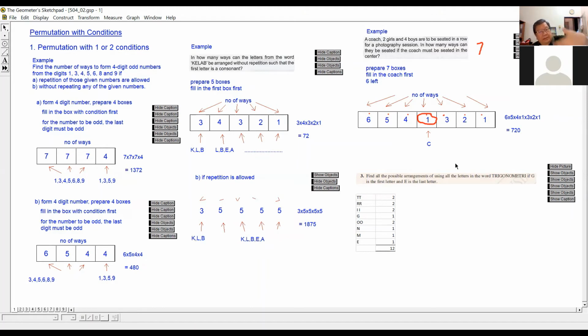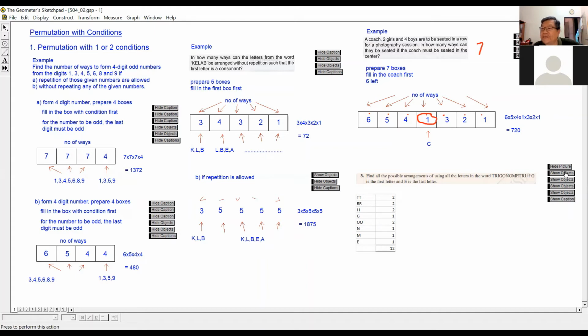Now, earlier on, we only had 1 condition. Now we are dealing with 2 conditions. How to fill up the 2 boxes? You see the difference or not? Sometimes there's only 1 special box that you need to fill up first. Sometimes there are 2 conditions, so there are 2 special boxes. You have to reserve them and fill them up first.